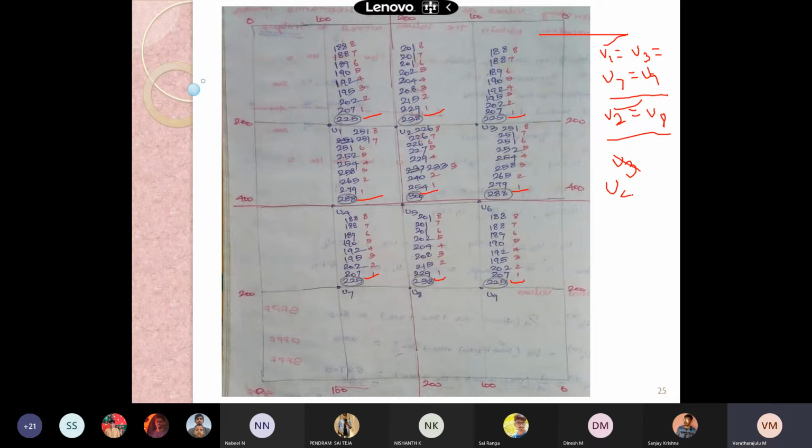U4 is equal to our U6. Okay, and then U5.